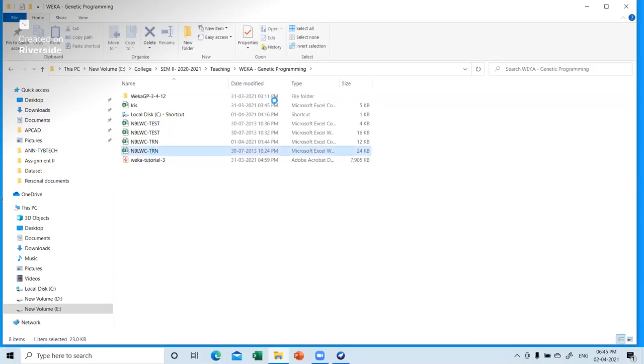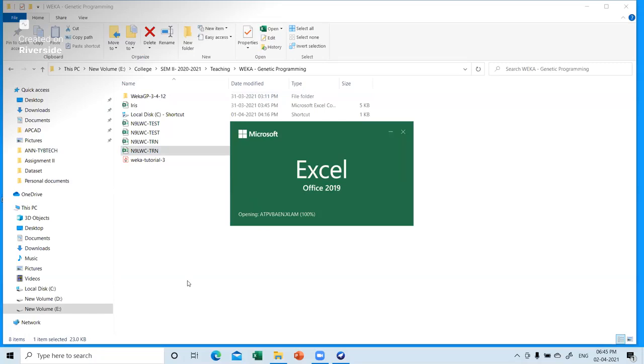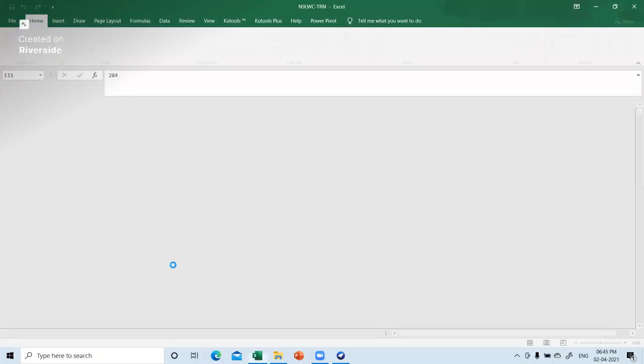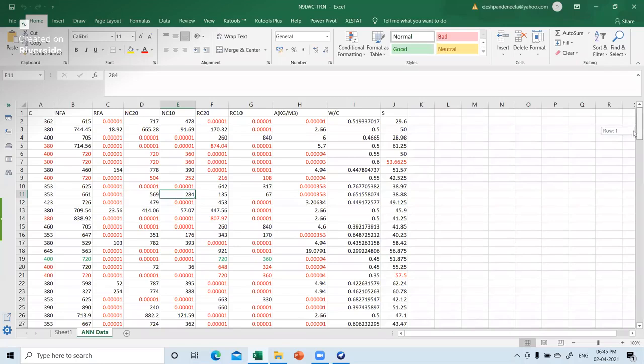Now for this demonstration I have made this data ready, which is concrete data. I will not go into what the inputs and outputs are. See here, I have 9 input parameters: C, NFA, RFA, NC20, NC10, RC20, RC10, A, that is admixture, and water cement ratio. S, that is the strength of concrete, is my output parameter. This data is for training as well as validation. This is Excel sheet data.